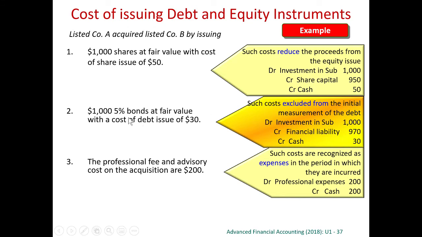The same for the issuance costs for the bond, right? So the investments must be stated at the fair value of the consideration, and the amount that you pay for the debt issuance must be debited from your liability, right? Instead of your investment. Any professional fee, any advisory costs should be expensed.